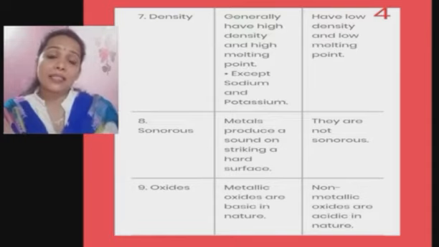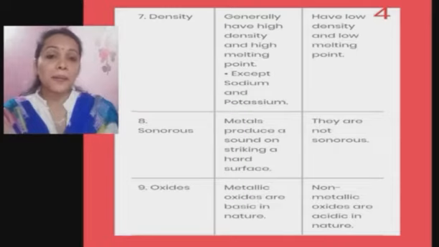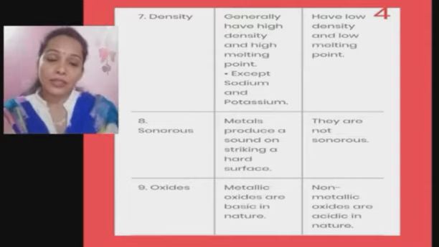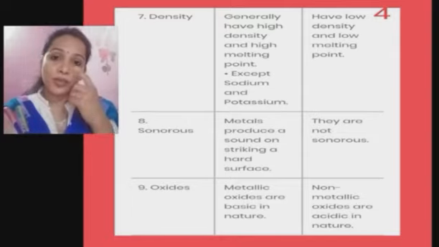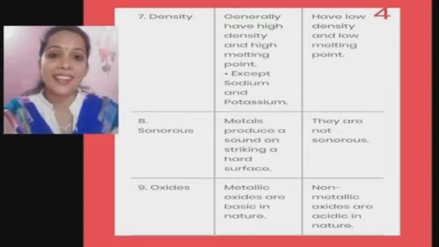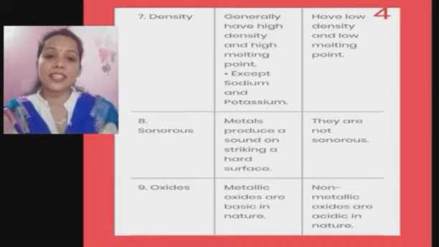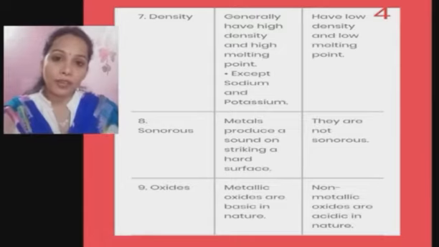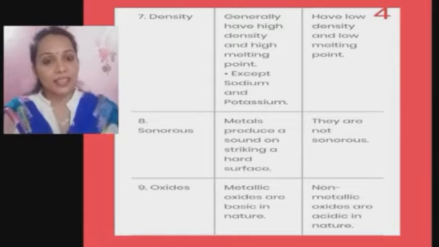Metallic metals react with oxygen to form metallic oxides that are basic in nature, which you will learn in chemical properties, of course. I have not told it yet. Whereas non-metallic oxides are acidic in nature. Why I have included this point is because you have learned it in 8th standard, isn't it? You have learned that metal oxides are basic in nature, whereas non-metallic oxides are acidic in nature.